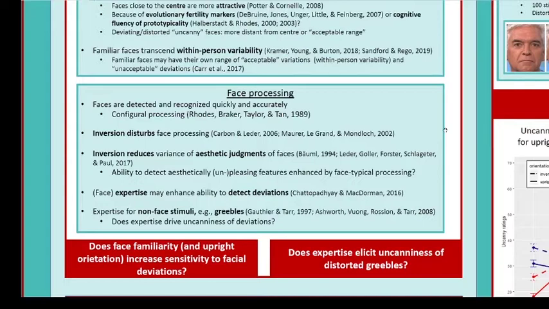categories, hence the processing of faces seems to depend strongly on the upright orientation of the face. Inversion also reduces the variance of aesthetic judgments. Expertise, or face expertise specifically, may enhance the ability to detect deviations. So our question is whether expertise actually drives the uncanniness of deviating exemplars.